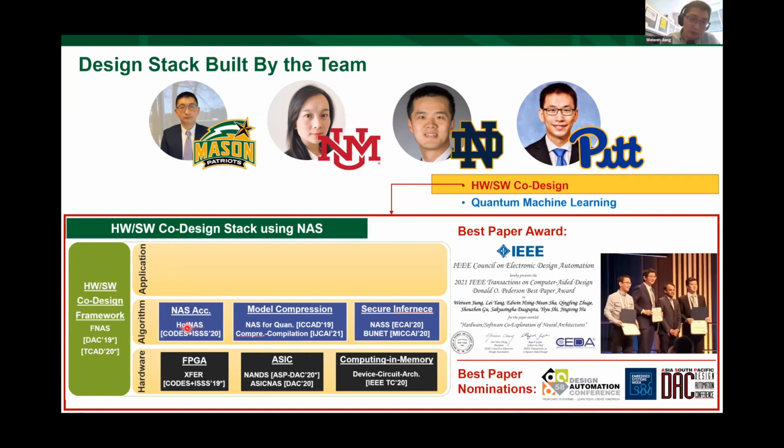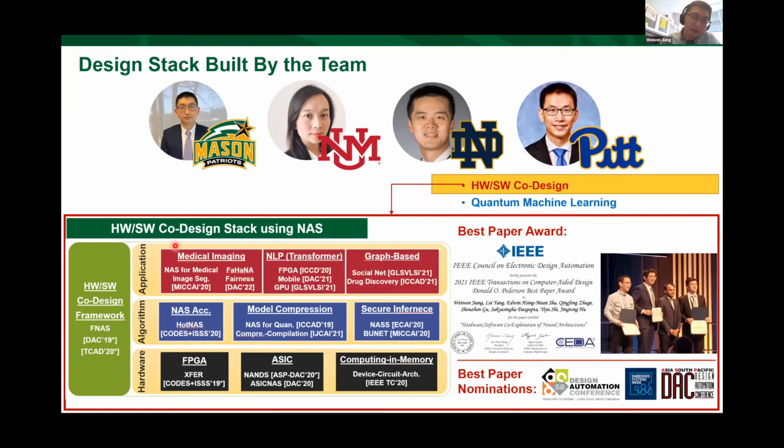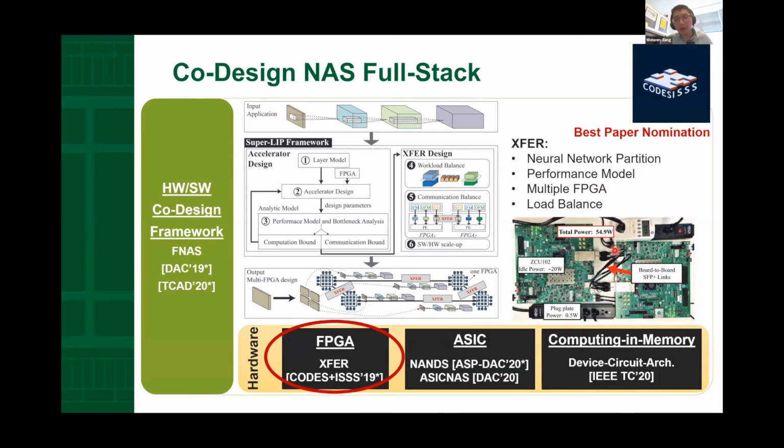And for the algorithm side, we consider how we can accelerate the neural architecture search process and also do the model comparison and the secure inference. And finally, when we move to today's machine learning system, we not only need to provide the hardware platform, we also need to apply the co-design framework to the application, so we do a lot of exploration on different applications, from medical image to natural language processing, and also graph-based new architectures. And here, we demonstrated our initial work on the FPGA design.